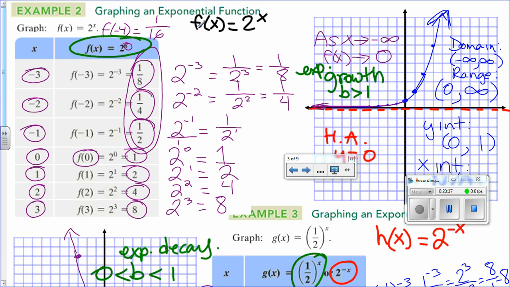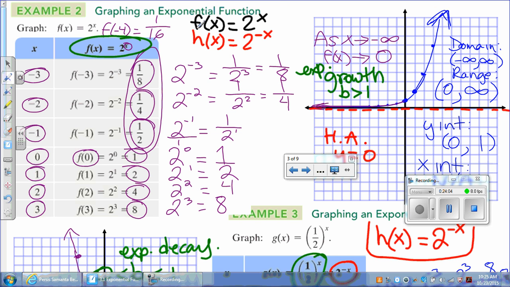And then the one that I have down here, h of x is 2 to the power negative x. If you guys remember transformations, what happens when you change the x values from positive to negative, or from negative to positive? Okay, so we have a reflection across the y-axis.